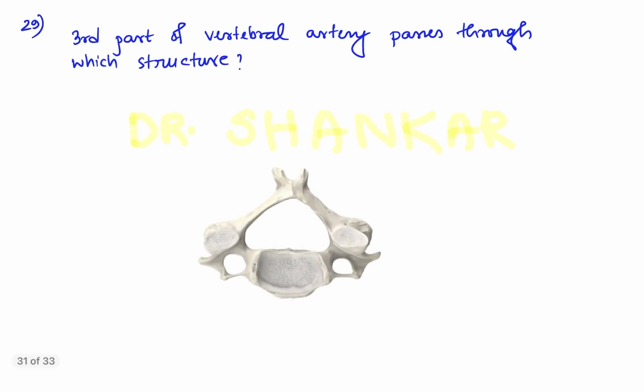Next, third part of vertebral artery. Through which structure does the third part of the vertebral artery pass? One image was given, and the image was of a cervical vertebra. The question asks through which area the third part of the vertebral artery passes. As you all know, the third part of the vertebral artery passes through this foramen.